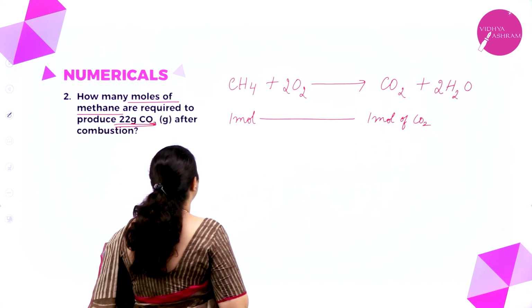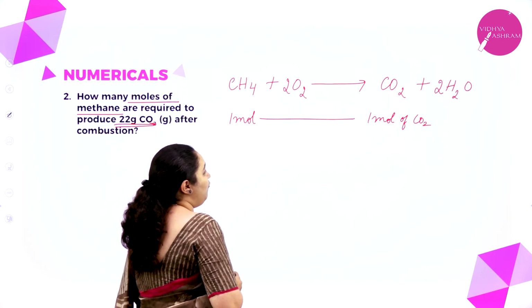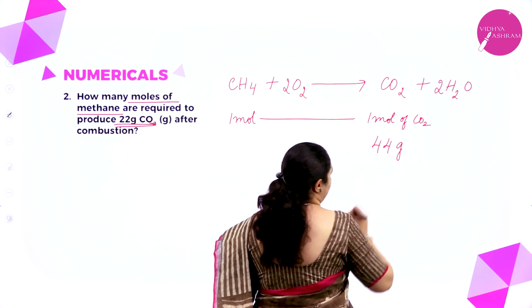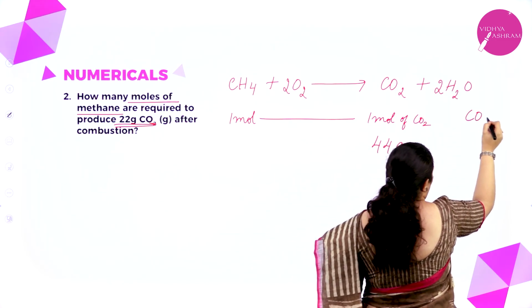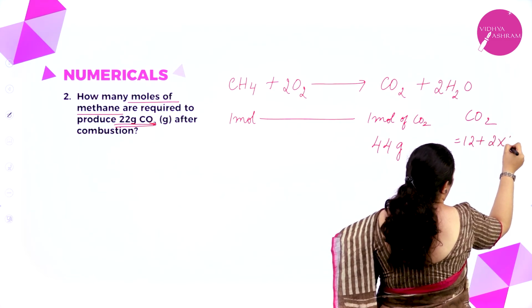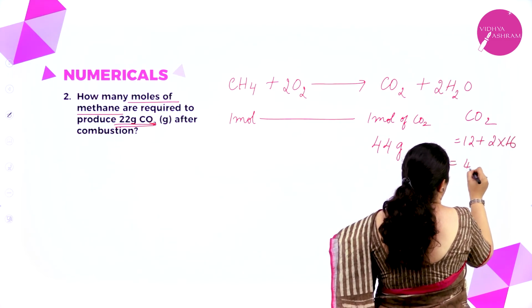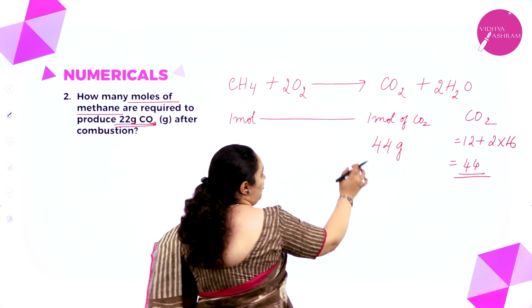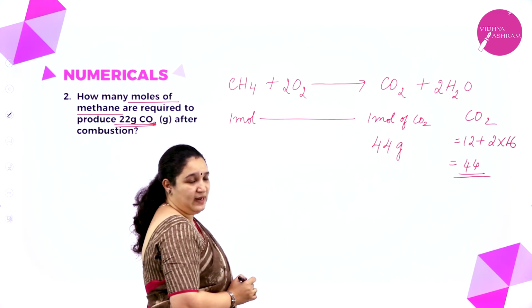Okay. Mass we will see. 1 mole of carbon dioxide is 44 grams. Correct? It is CO2, 12 plus 2 into 16, which is nothing but 44 grams. So 1 mole of carbon dioxide is weighing 44 grams.